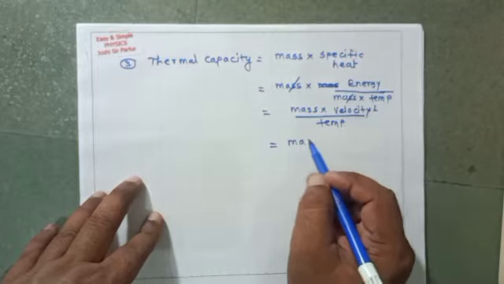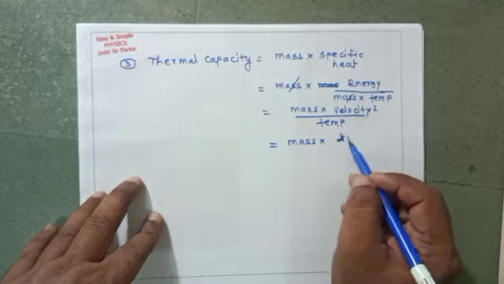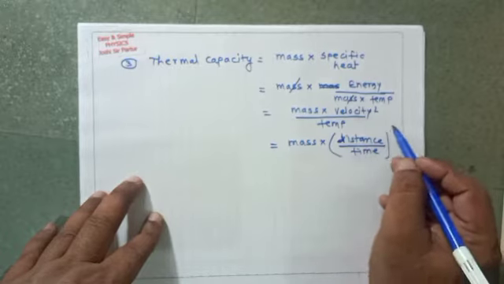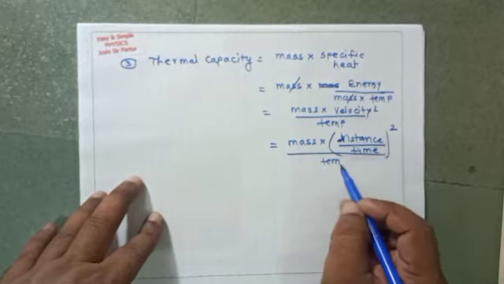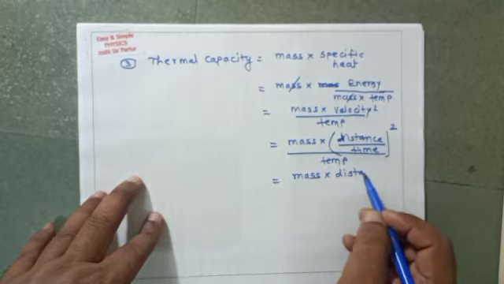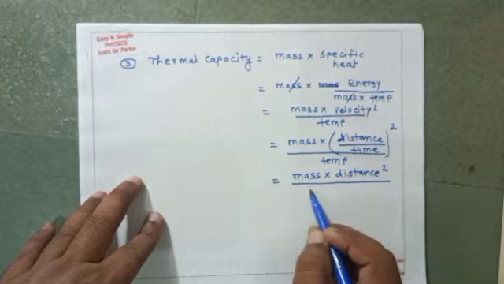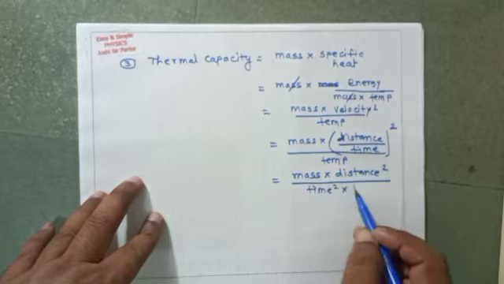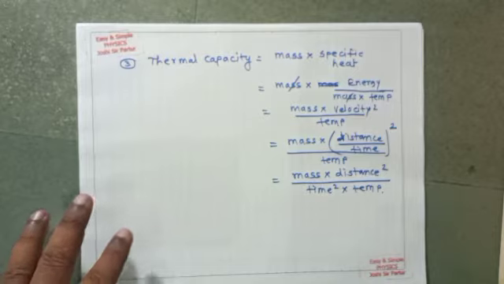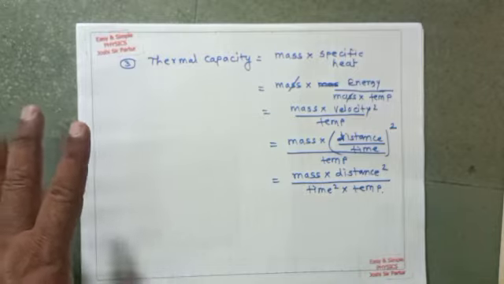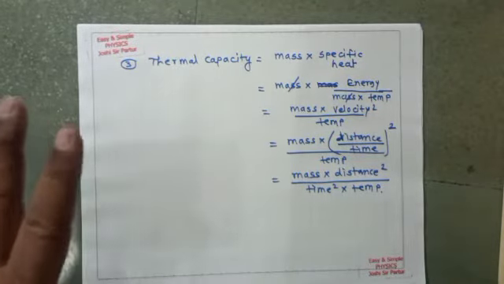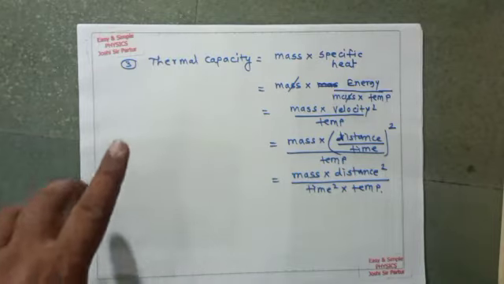That is mass multiplied by distance upon time, bracket square, upon temperature. Therefore mass multiplied by distance square divided by time square multiplied by temperature. Using this formula, we can say that this is the dimensional formula for thermal capacity.